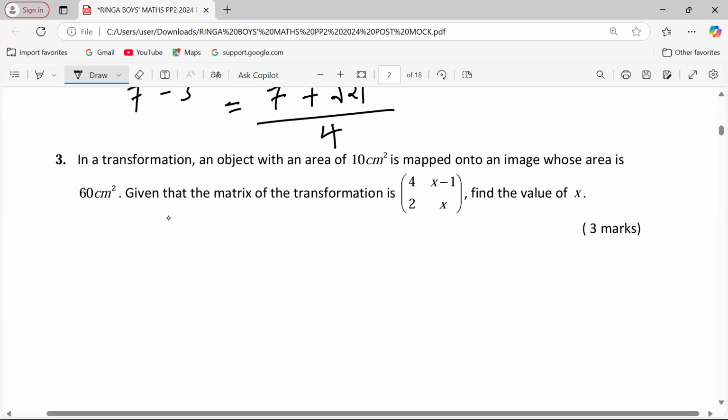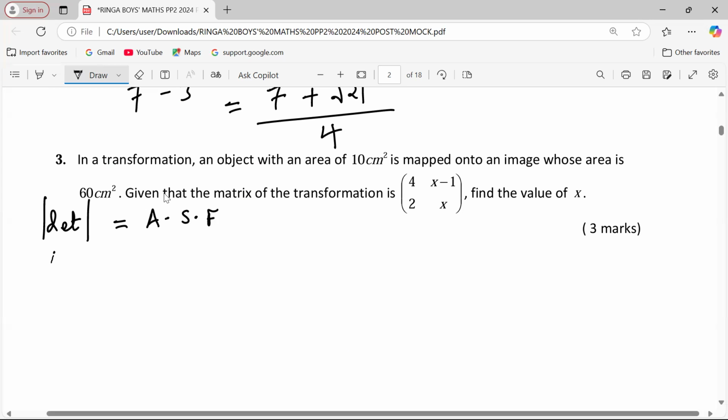Okay, for us to find the value of x, there are a few things that we're supposed to know. And one of them is the absolute value of the determinant of the matrix of transformation usually gives us what we call the area scale factor.